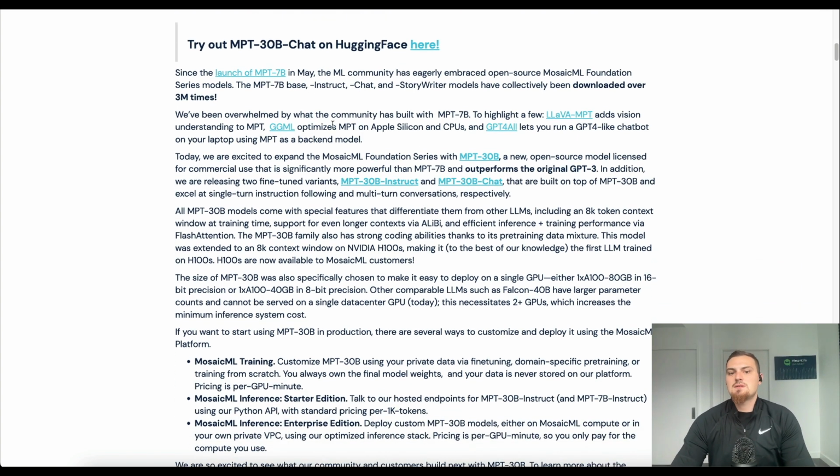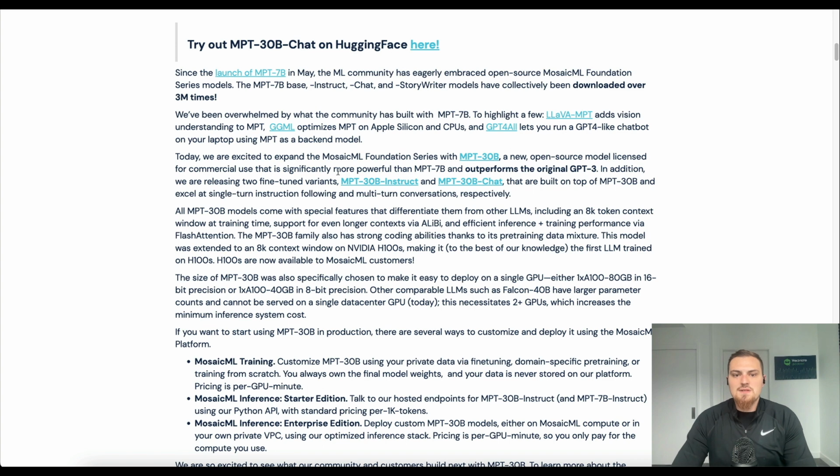To tell a little more about the story of open sourcing the MPT 7 billion base, they describe how the community has extended MPT with LLaVA-MPT, which adds vision understanding to MPT, this new GGML inference library that optimizes MPT on Apple Silicon and CPUs, and then GPT4All, which lets you run a GPT-4-like chatbot interface on your laptop using MPT as the backend model. So this is like a private GPT that comes with the UI for your local setup, and you can use MPT as that model to run on your laptop.